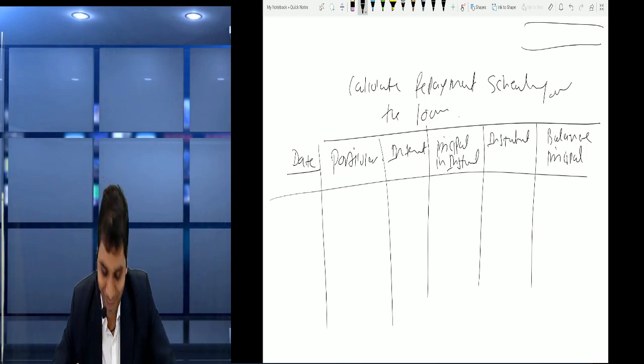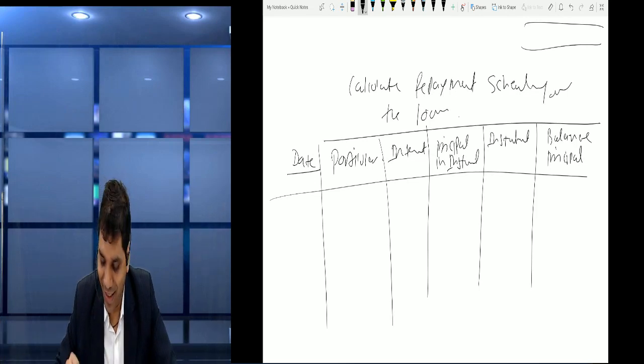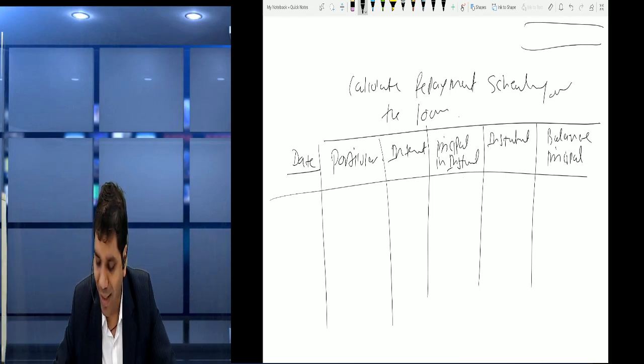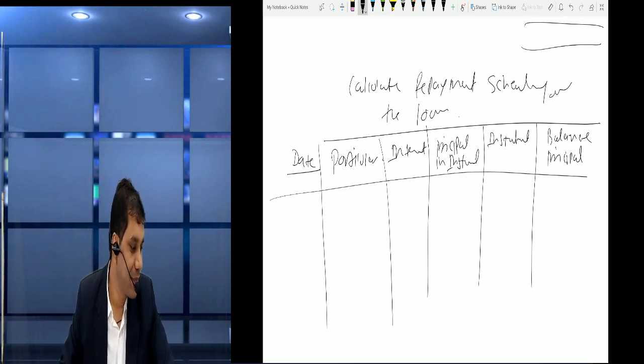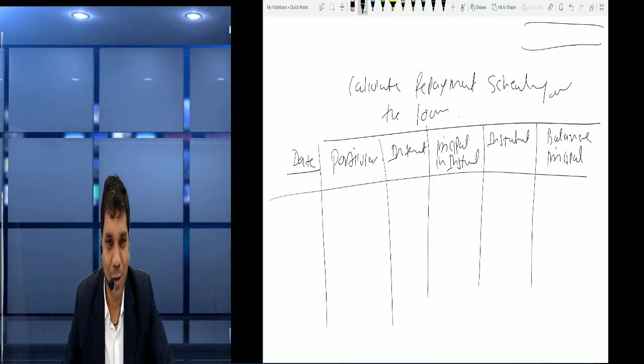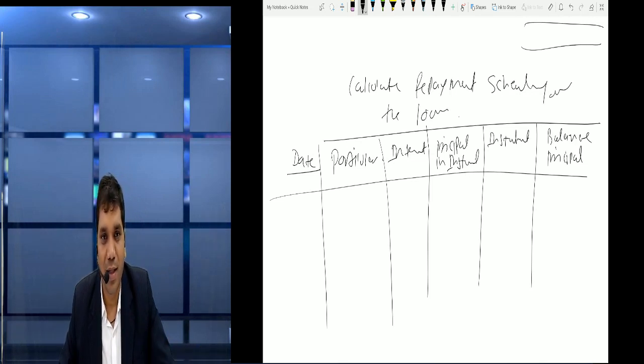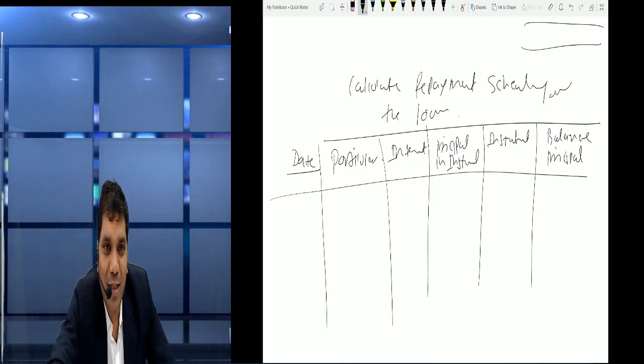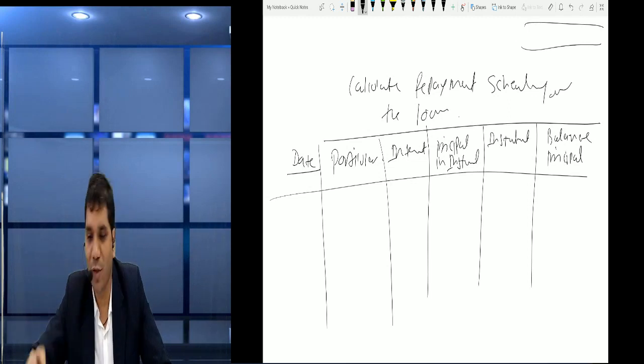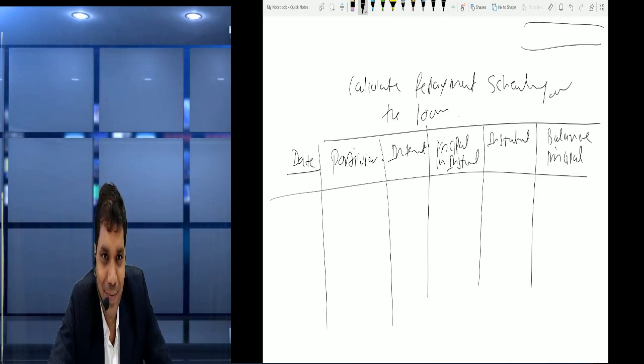I repeat the columns: date, particular, interest, principal in installment, and balance principal. Okay, so we use these items for this purpose. Okay, so let me start with this in one question, so you will understand more. Okay, but it is part of financial instrument, I think you understood. Okay, let's start.